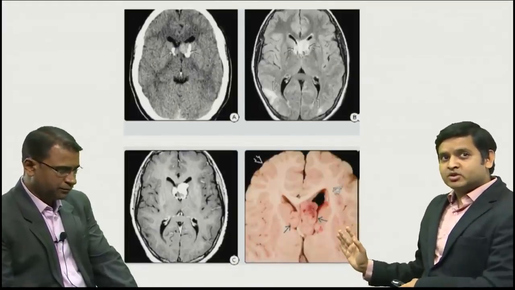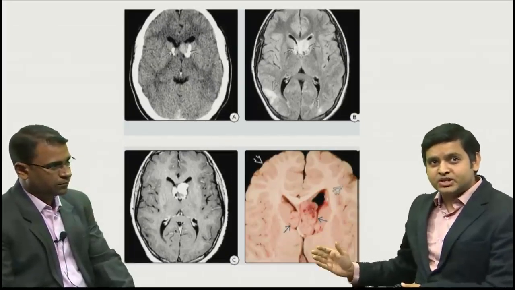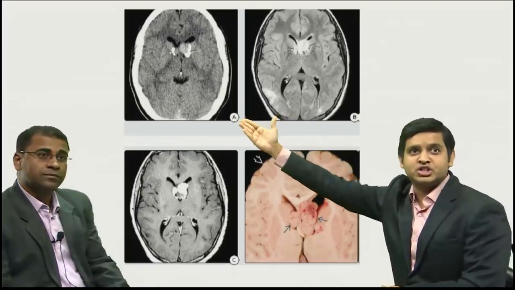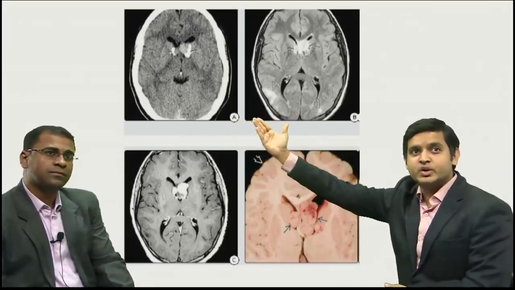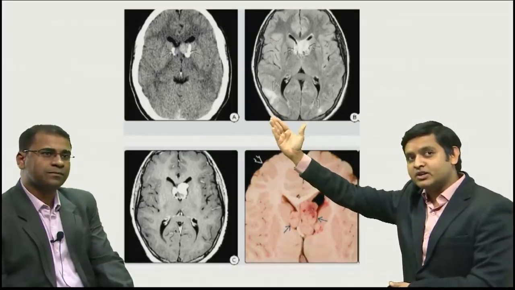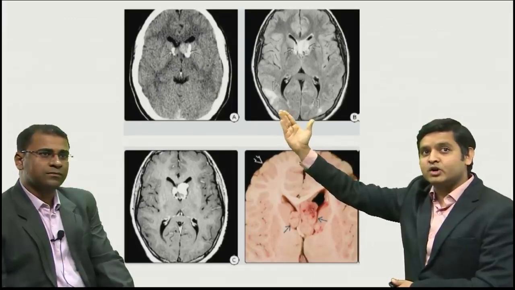A subtype of astrocytoma that we characteristically see in a tuberous sclerosis patient is shown in the first image, the non-contrast CT showing calcifications at the ependymal or ventricular lining, which is a classical subependymal calcific nodule.